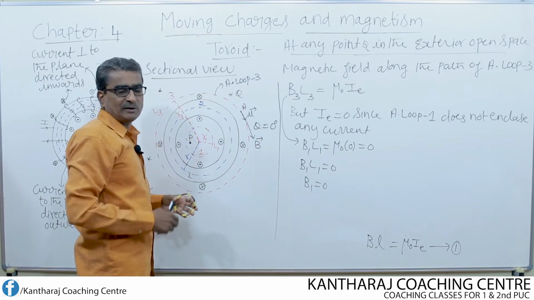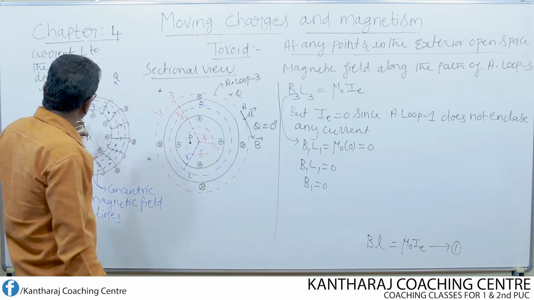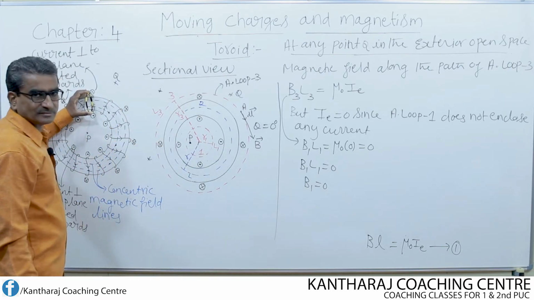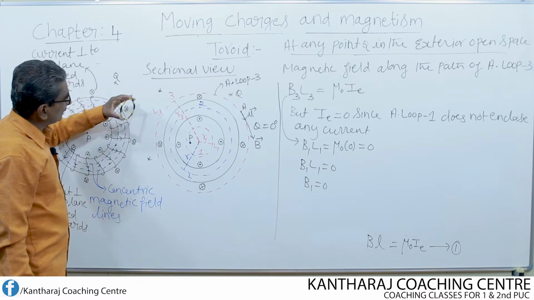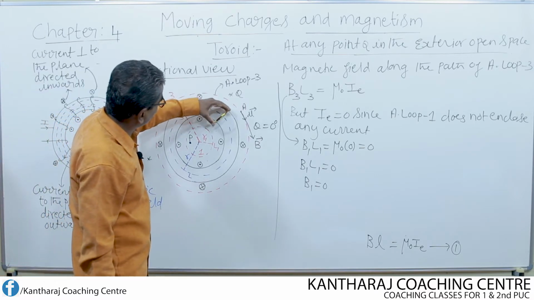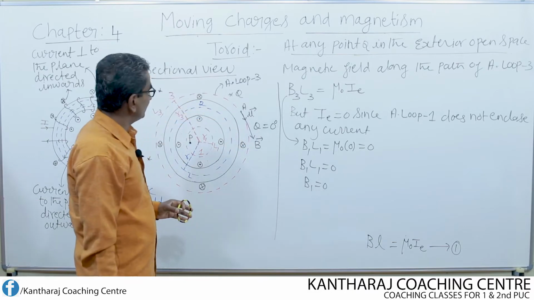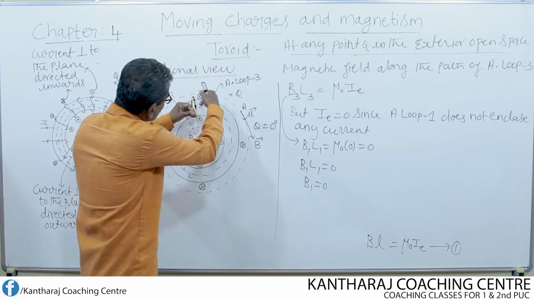Or more clearly, if you want to understand, come back to this figure. This is turn 1, turn 2, turn 3, turn 4. So that is what we have mentioned. Turn 1, turn 2, turn 3, turn 4, turn 5, for each loop,